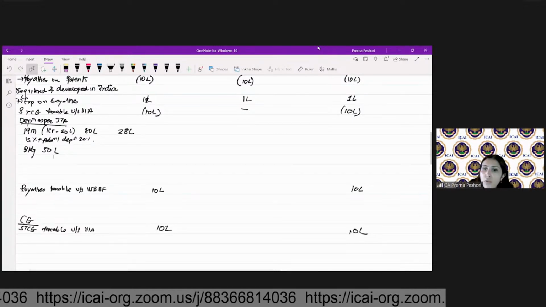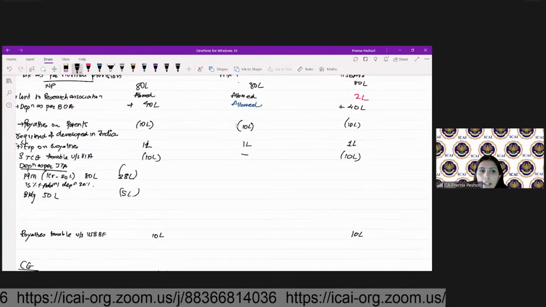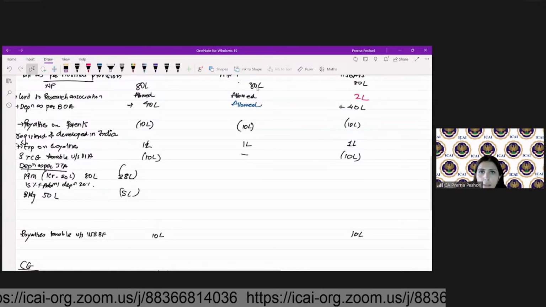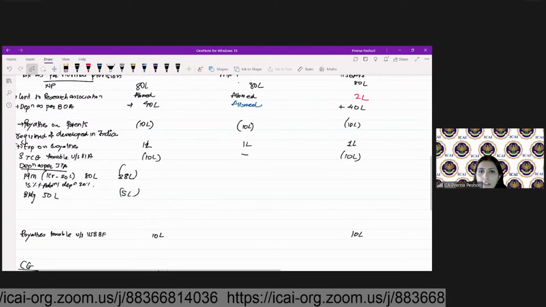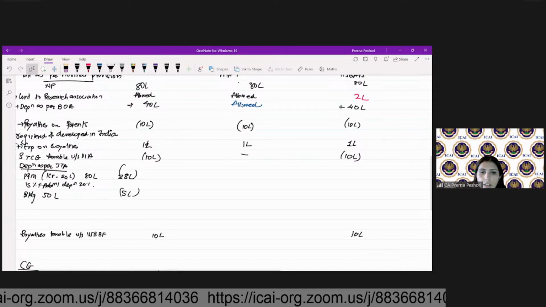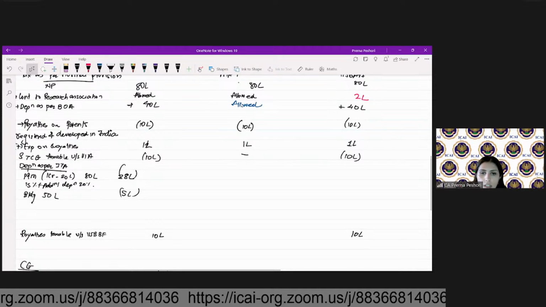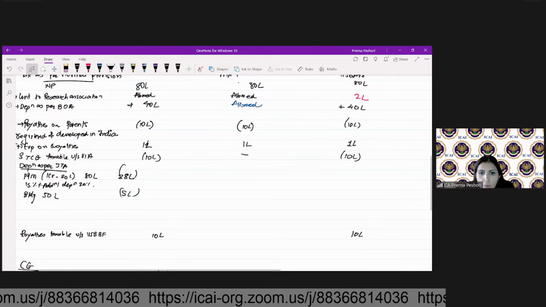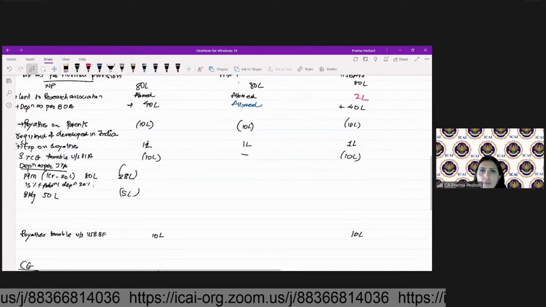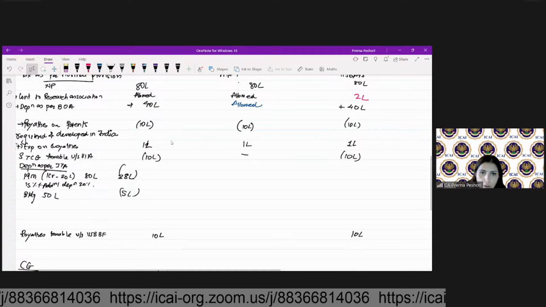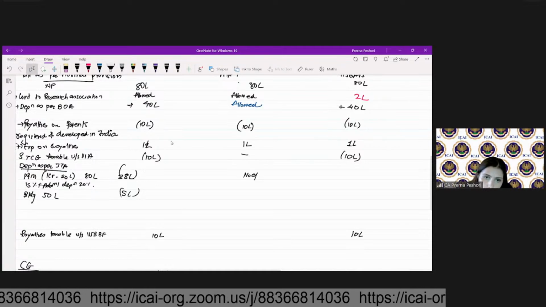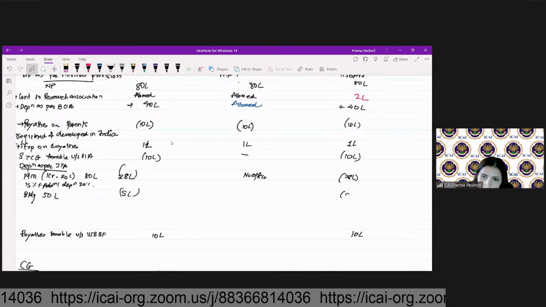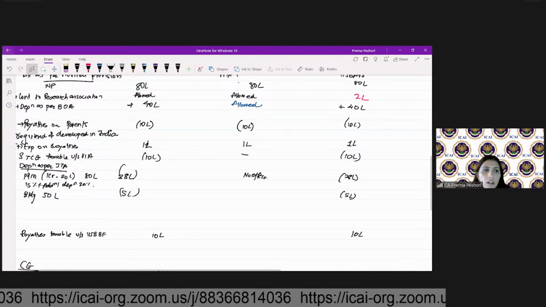So here we will reduce. What about under the MAT calculation? Under MAT, will we reduce the depreciation as per Income Tax Act? No, we will not reduce, because we are considering the depreciation as per books of accounts. So here it will be no effect. Here also we reduce 28 lakh and 5 lakh.